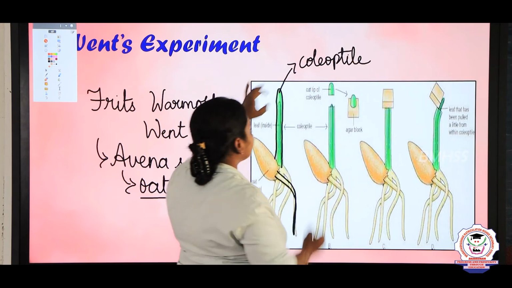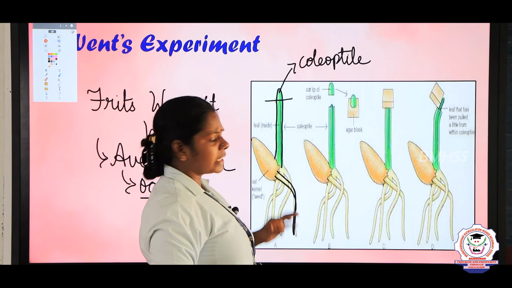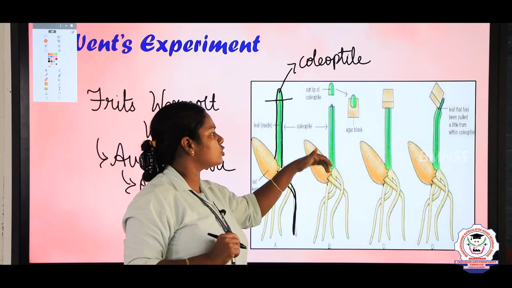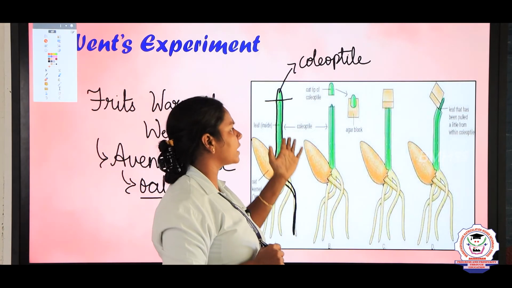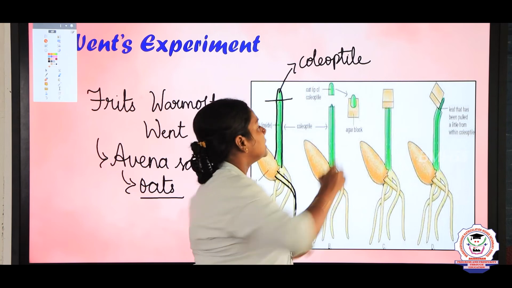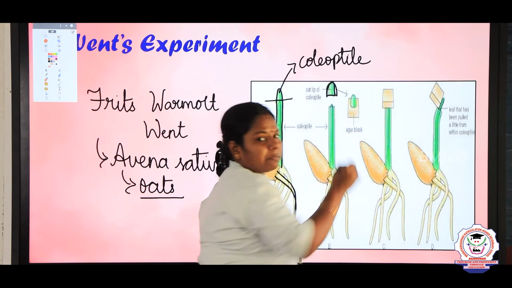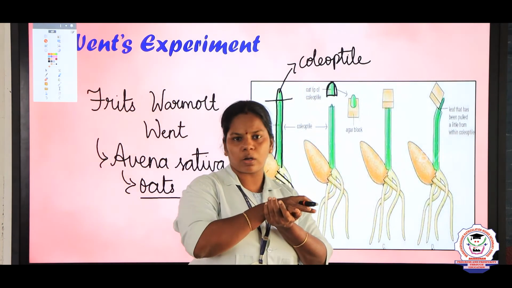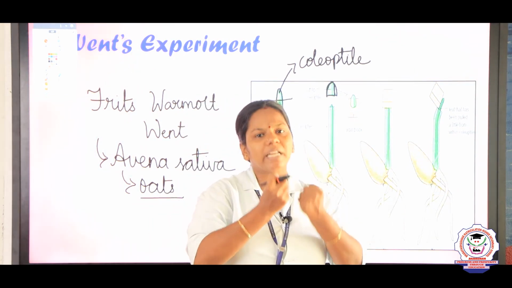He cut the tip of the coleoptile, and he found that for many days there was no growth in the plant, right? Later on, he placed that decapitated tip on an agar block. Decapitated means removed. Agar is a substance which absorbs the watery contents, right?